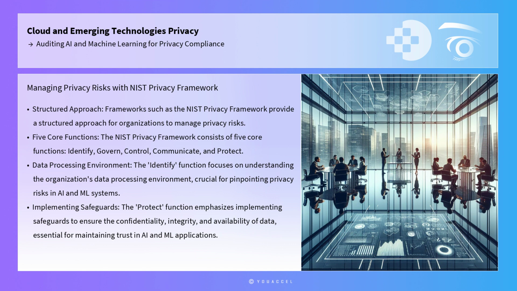For example, the Identify function focuses on understanding the organization's data processing environment, which is crucial in pinpointing areas where AI and ML systems may introduce privacy risks. The Protect function emphasizes implementing safeguards to ensure the confidentiality, integrity, and availability of data, which is essential for maintaining trust in AI and ML applications.